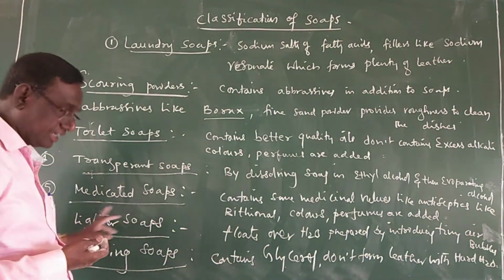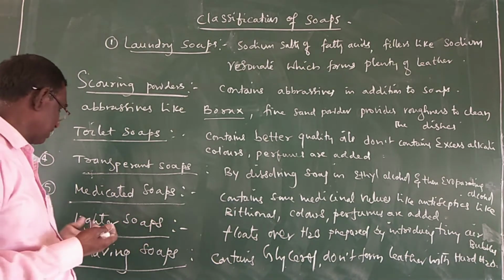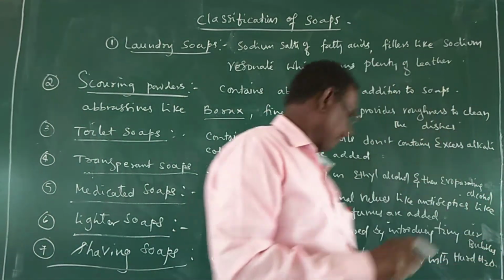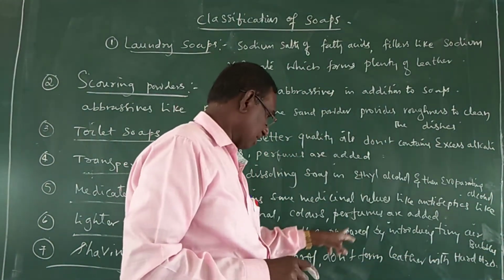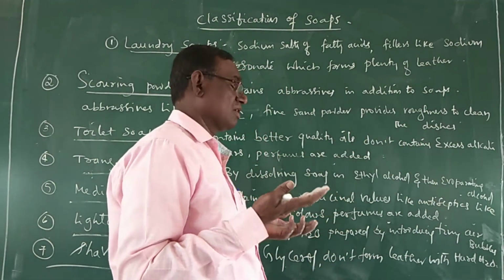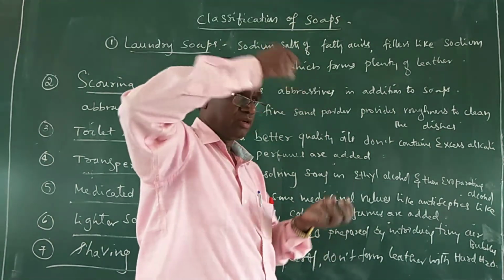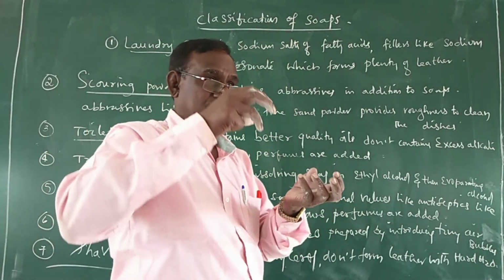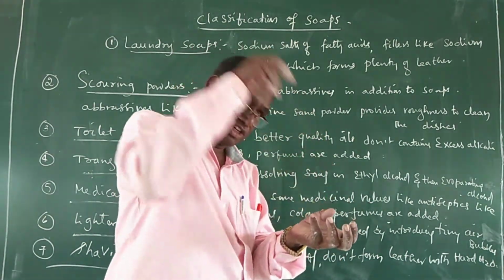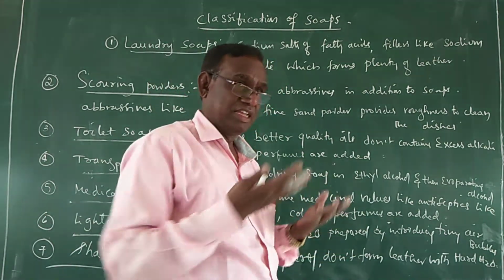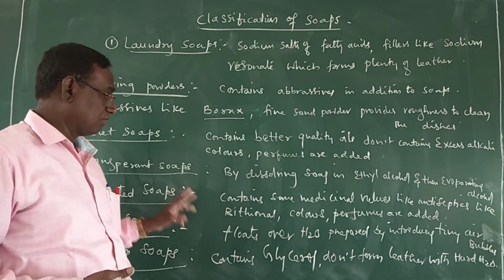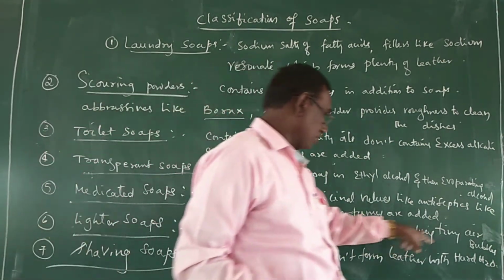Then coming to lighter soaps. Lighter soaps are nothing but soaps which float on water. They are very light, so they float over water. Why do they float? Because air is introduced into the soap, so tiny air bubbles are present inside the soap. Therefore, the air bubbles make the soap float on water. So lighter soaps float over water and they are prepared by introducing tiny air bubbles into them.